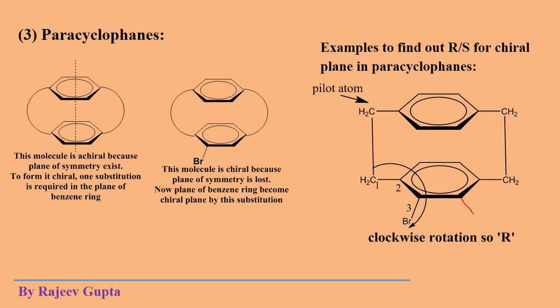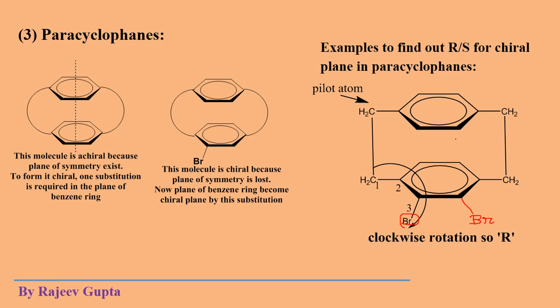If a bromine atom is present here, and this bromine is also present, it means it is a dibromo derivative. Okay, suppose it's a dibromo derivative, then is it an example of paracyclophane?